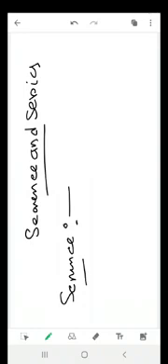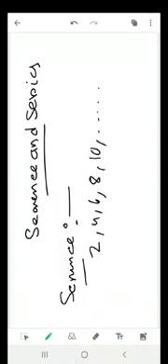If the numbers in that arrangement are finite, then that is called finite sequence. If the numbers in that arrangement are infinite, then the sequence is called infinite sequence. Okay, understood? So I am writing here, suppose I write 2, 4, 6, 8, 10, and so on.